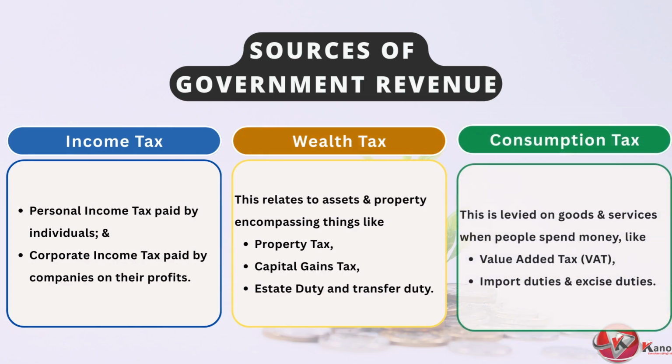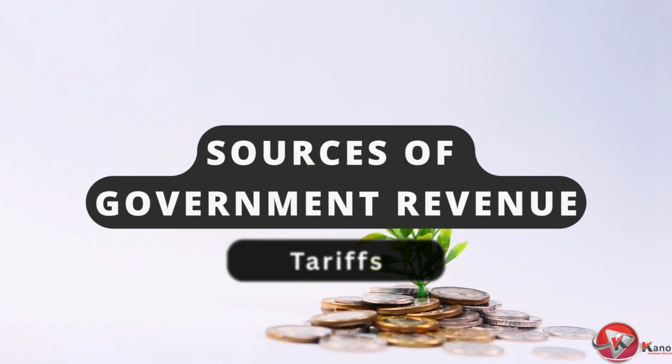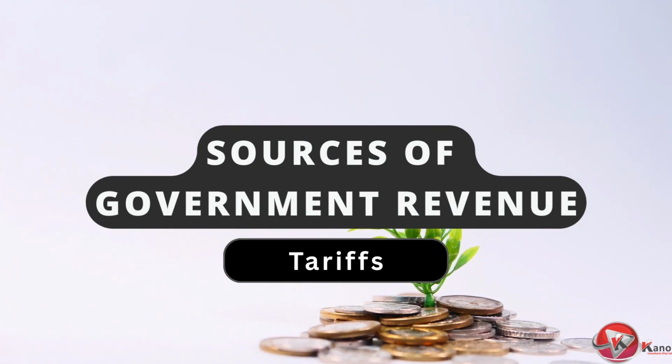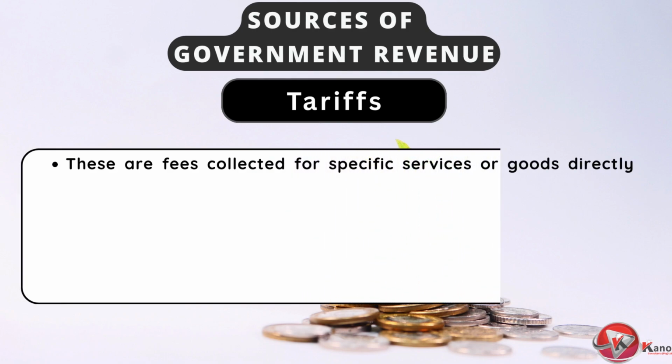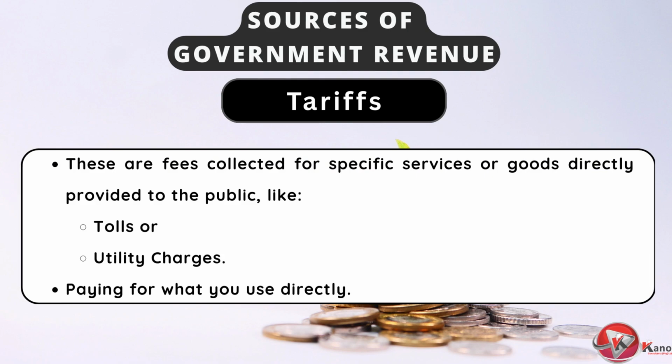In various forms, yes. A significant chunk also comes from consumption tax. This is levied on goods and services when people spend money. Think value-added tax, VAT, import duties, and excise duties. Taxes on spending. Correct. Beyond direct taxation, governments also generate revenue from user charges and tariffs. These are fees collected for specific services or goods directly provided to the public, like tolls or utility charges. Paying for what you use directly.